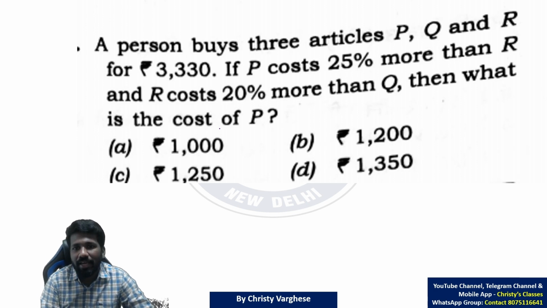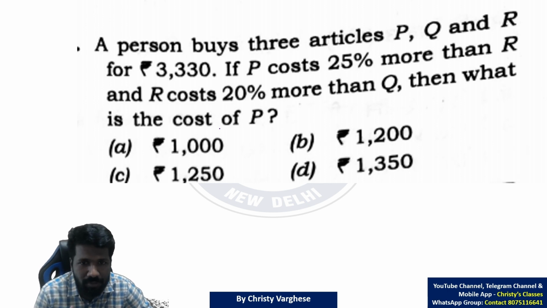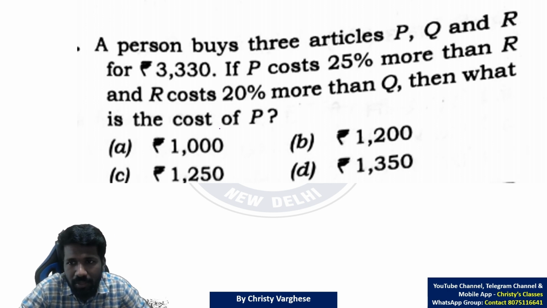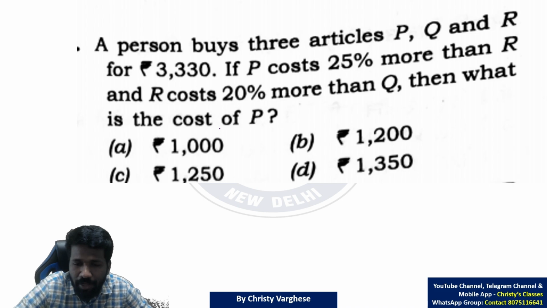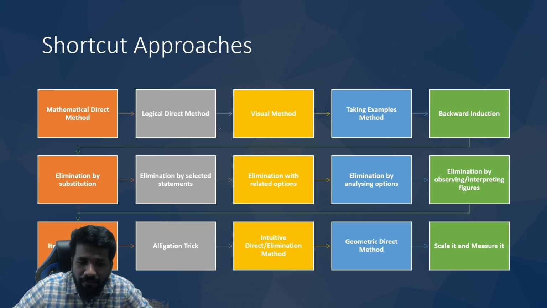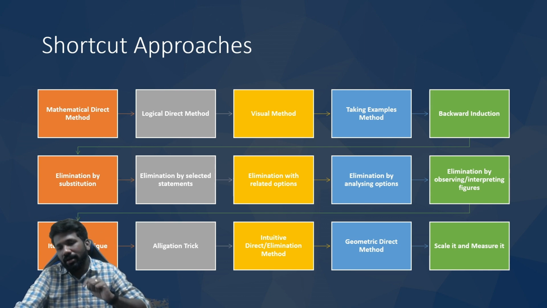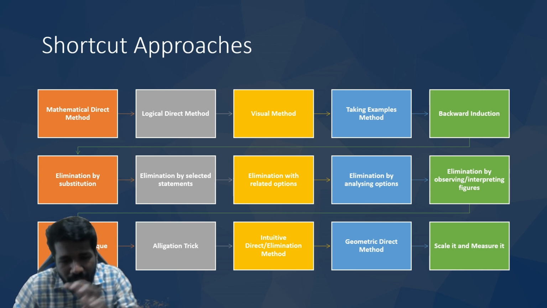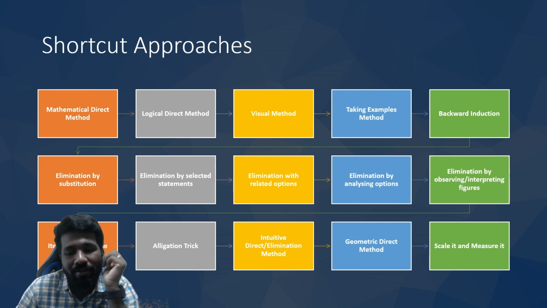Percentage mental math will help you in this question also. In the previous question I told you how to use percentage mental math. Here the best way to do this question is the taking example method. I have told you different ways of doing questions. I always tell students, in a war, if you have different weapons, it is better to win the war.